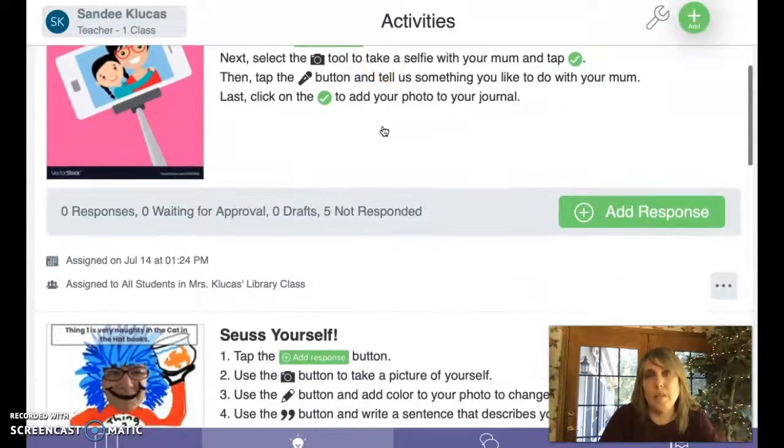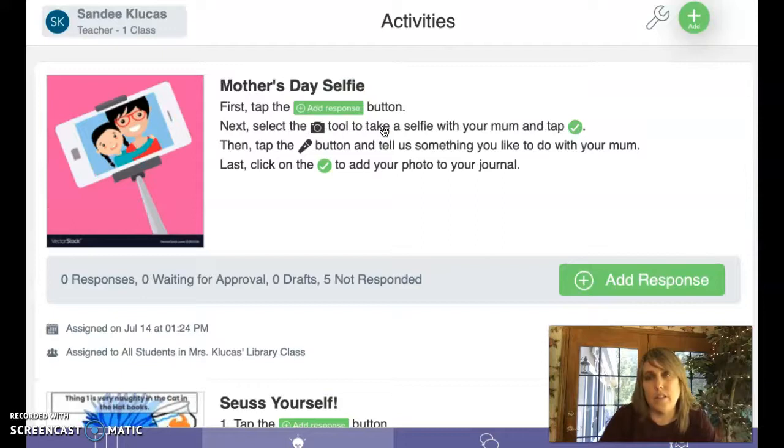So anyway, that's just a little bit about Seesaw. There's a lot of great things that you can do on here, and I think I might be using this a lot next year.